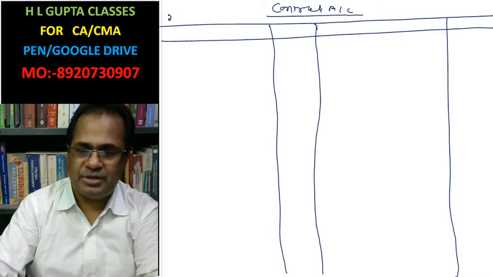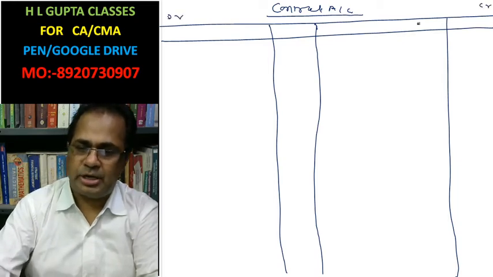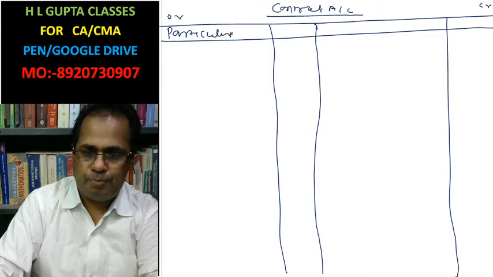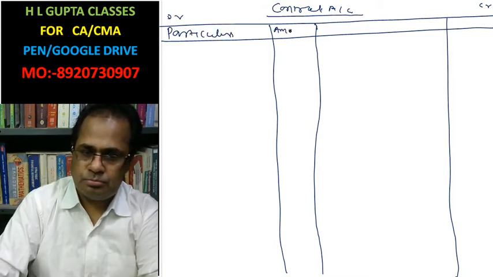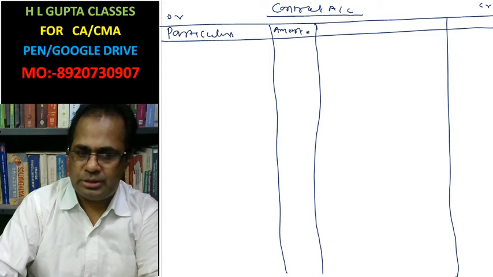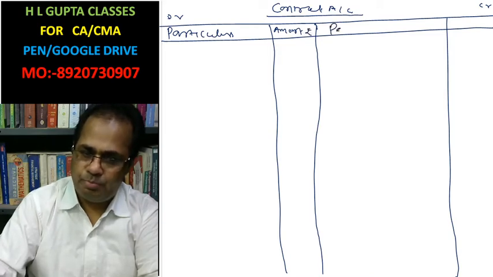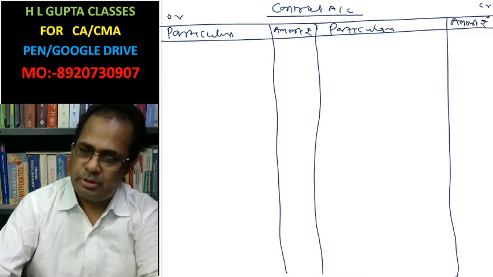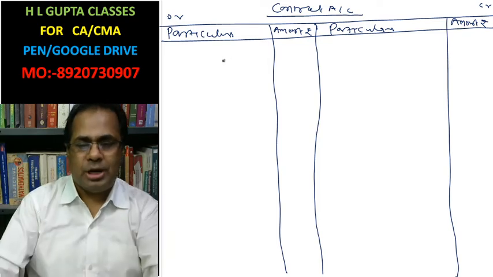You write a debit side and you write a credit side. Particulars, amount in rupees. All expenses are written here.